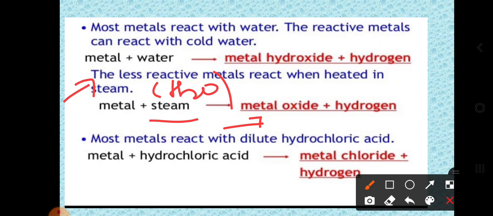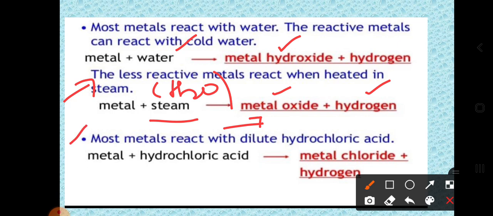Dear students, keep in your mind, don't forget this: when a metal reacts with cold water, it forms the metal hydroxide, whereas when the metal reacts with steam, the high temperature form of water, it forms a metal oxide, with the formation of hydrogen. These are the basic concepts you must know when a metal reacts with water.